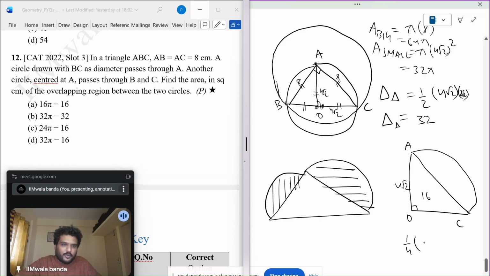So 1/4 of pi r square, 1/4 of the area of this entire smaller circle, 32 pi. If I subtract the area of this triangle, 16, can I get this? So this is basically 8 pi minus 16. Can I say that?